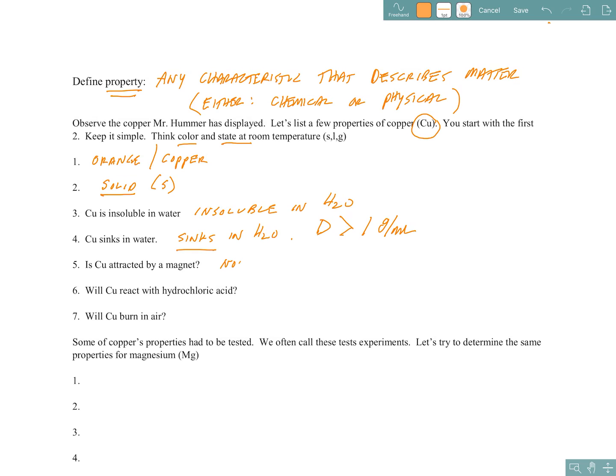Was it attracted by a magnet? No, it wasn't. So we said it was non-magnetic. Did it react with hydrochloric acid? Nope, it didn't. So we said it was unreactive with hydrochloric acid. The formula for hydrochloric acid, you may have seen in the video, is HCl. Did it burn in air? Nope, it didn't. So something that does not burn, we say, is non-flammable. So copper was non-flammable.